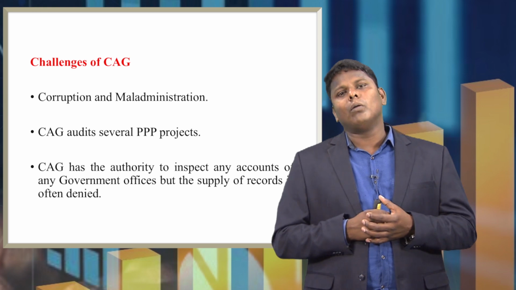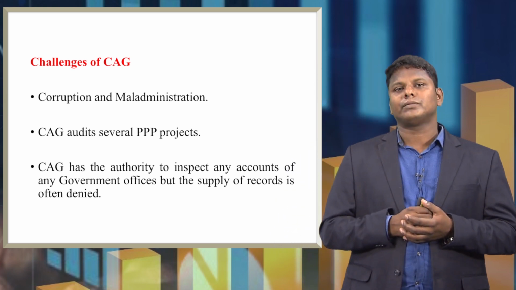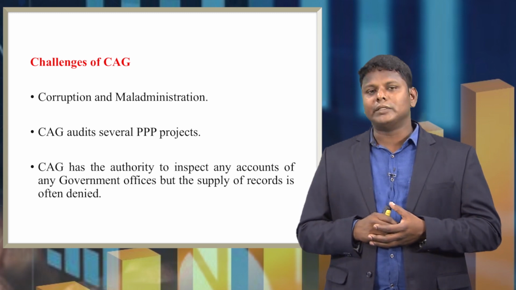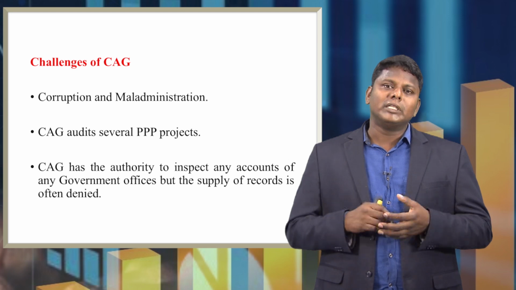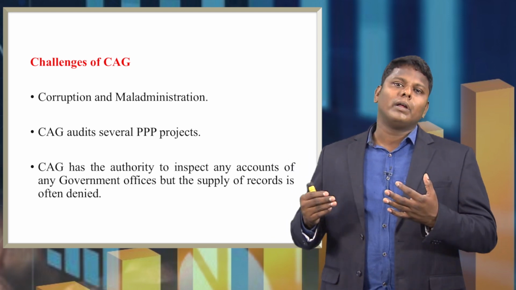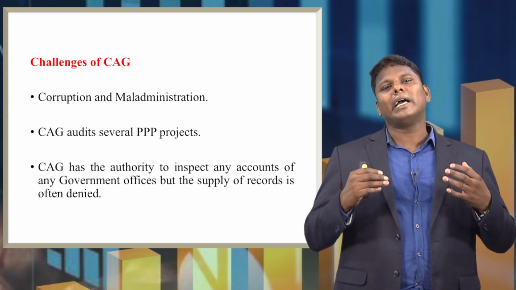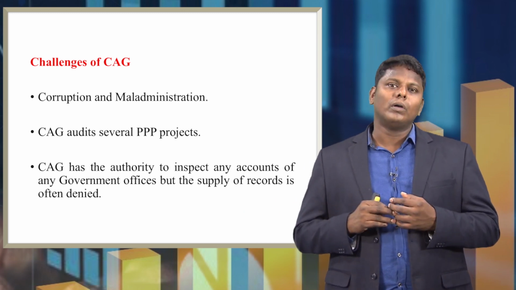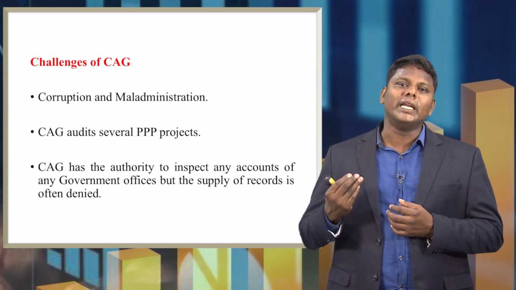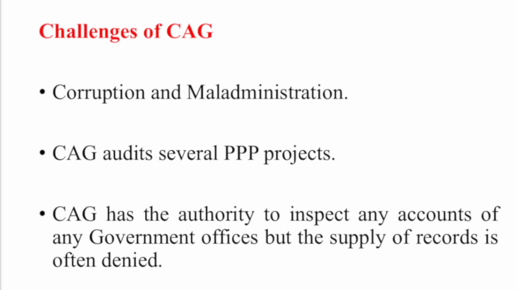Now we will discuss the challenges of CAG. First is corruption and maladministration. This corruption and maladministration will not leave the audit as well; it is there everywhere. So, this creates unnecessary burden on the CAG and the CAG's office. CAG audits several public private projects and performs audits for so many entities.